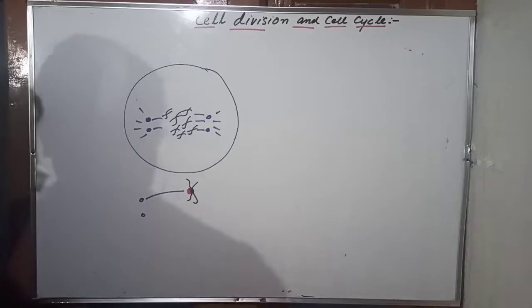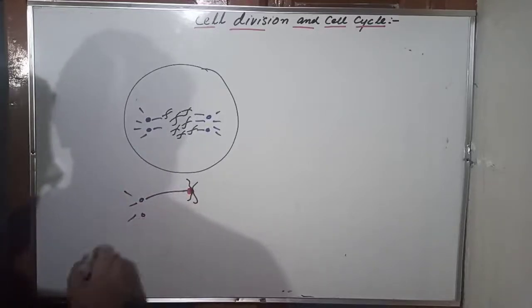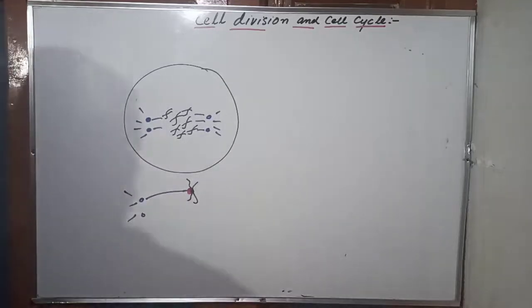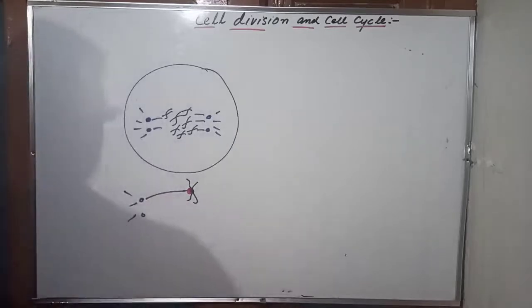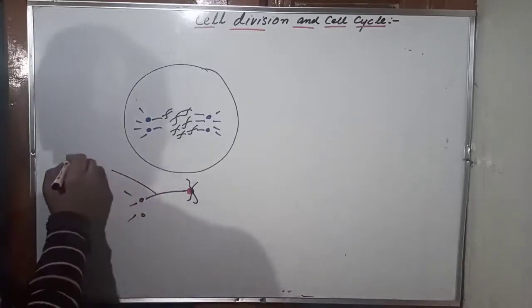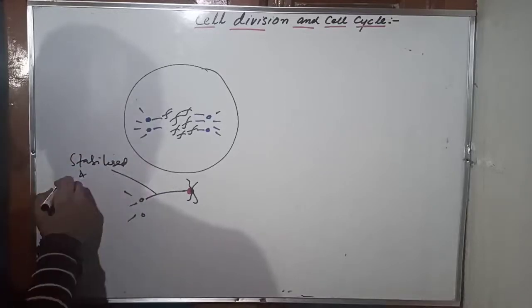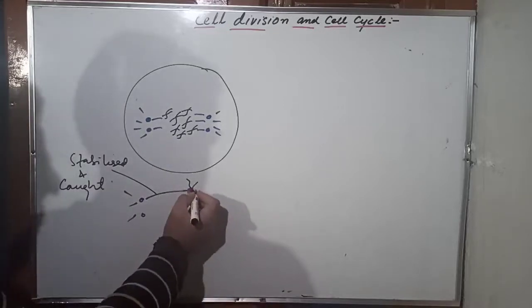Once it comes into contact with the kinetochore, this microtubule gets stabilized, it gets caught. I repeat, the microtubule is stabilized and is caught by the kinetochore.